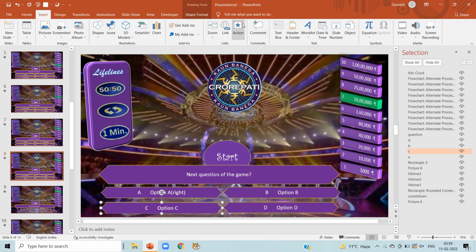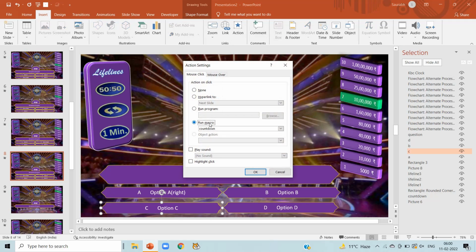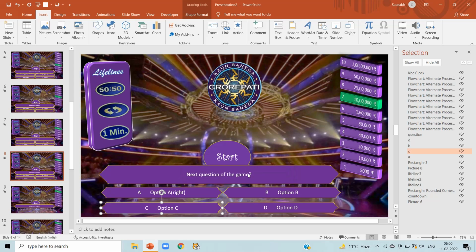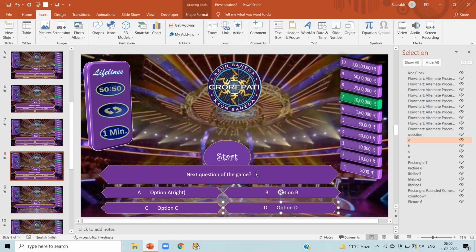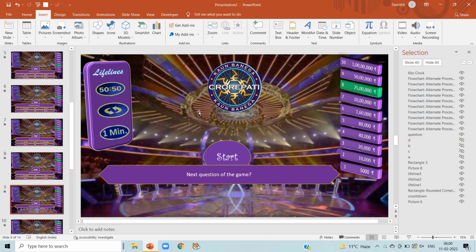Now click on option C, action, run macros and select option C here and click on OK. Now select option D here, action, run macros and select option D here and click on OK. Now this is for slide number 8.